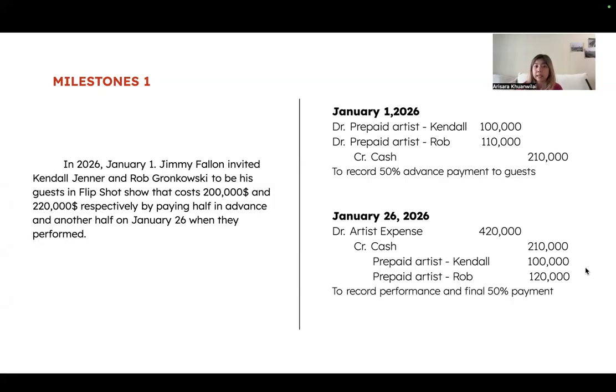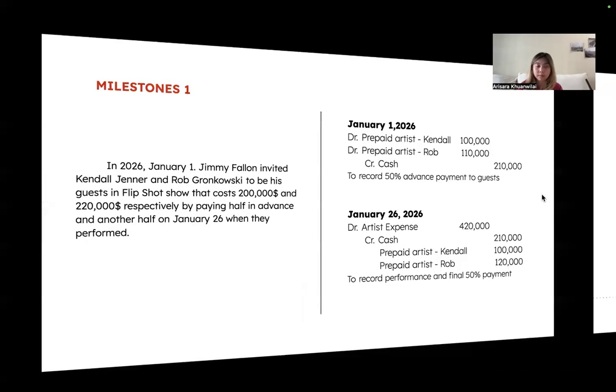And we delete this prepaid expense by crediting. And this is how it works. In the bottom line, it should be debiting the expense by 420,000 and crediting cash in the same amount. Because if you can see, we didn't debit cash, so cash remains the same amount.